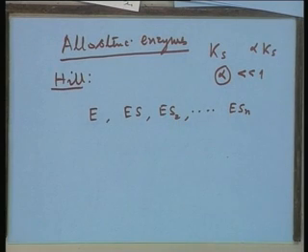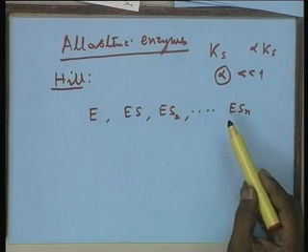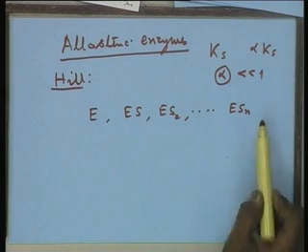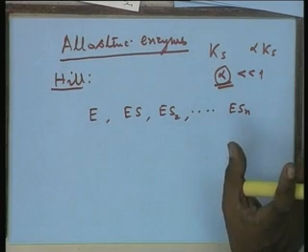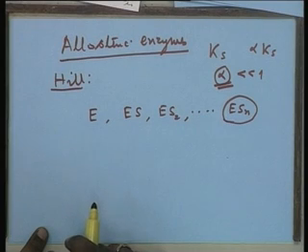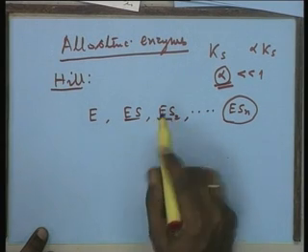Normally, if there are n binding sites and the binding process continues sequentially, then the enzyme must be available in different forms as E, ES, ES2, up to ESn. But if the interaction factor alpha is very small, that means at each stage affinity is increased by a very significant level, or what we understand as cooperativity is very high. In that case, the assumption by Hill was that most of your enzyme will exist in the form of ESn. Of course, there will be small concentrations of the others, but they can be neglected.